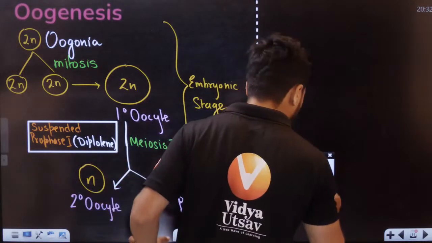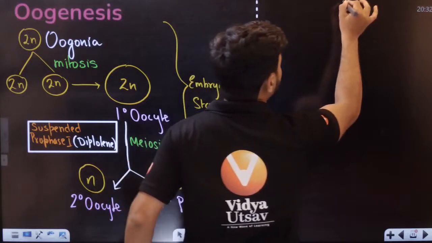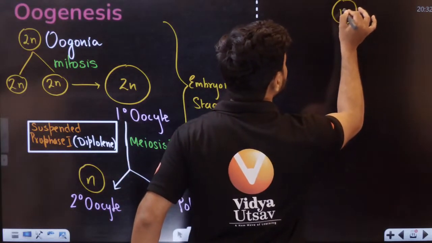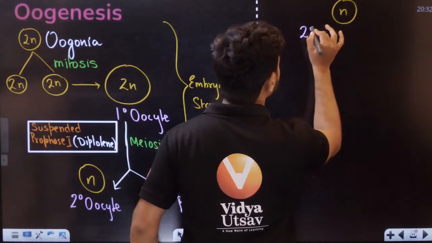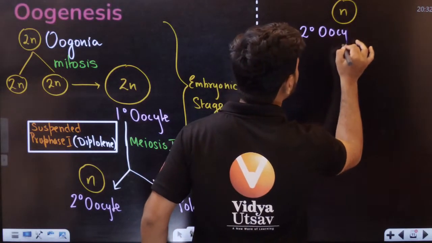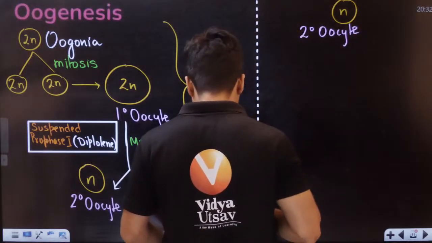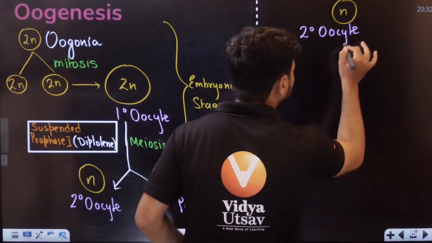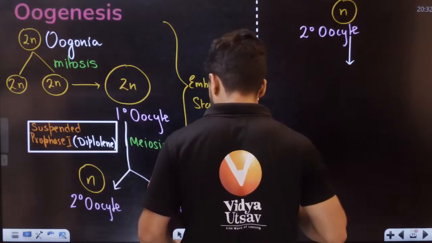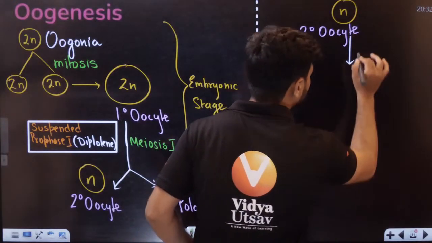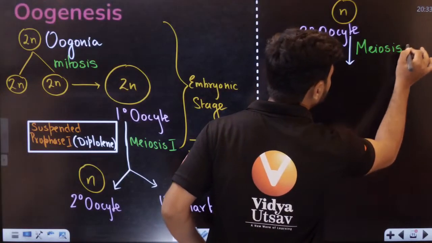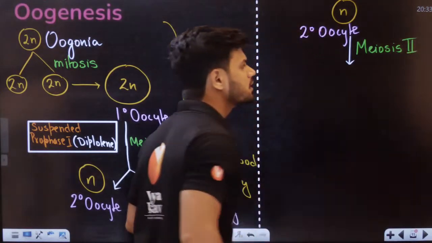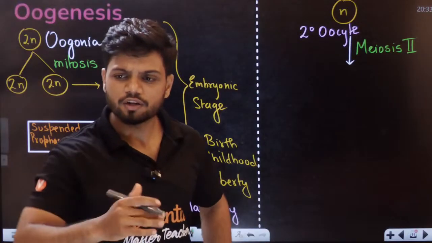Now, let's take the secondary oocyte right now. Secondary oocyte, students, will now start to undergo meiosis 2. Now, you will wonder, sir, why it is only starting, it is not getting over.